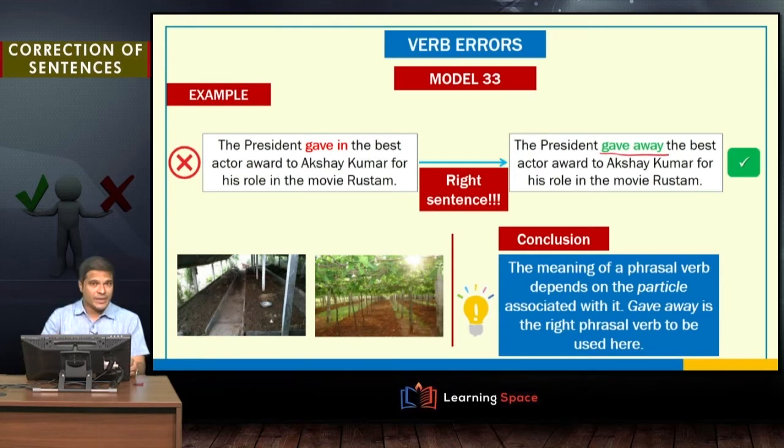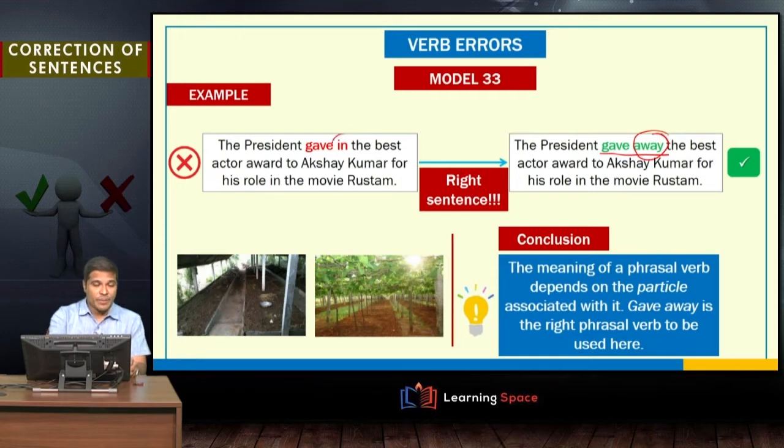Exactly means someone conferred an award, someone bestowed an award, or someone gave away an award. All of them are same. So the corrected sentence is, the president gave away the best actor award to Akshay Kumar for his role in the movie Rustum. So just with the change of this particle away.